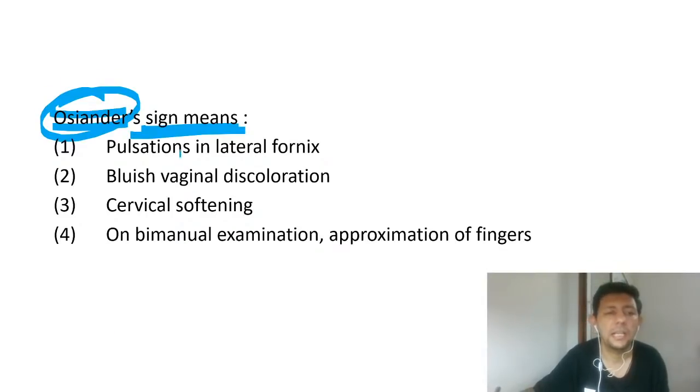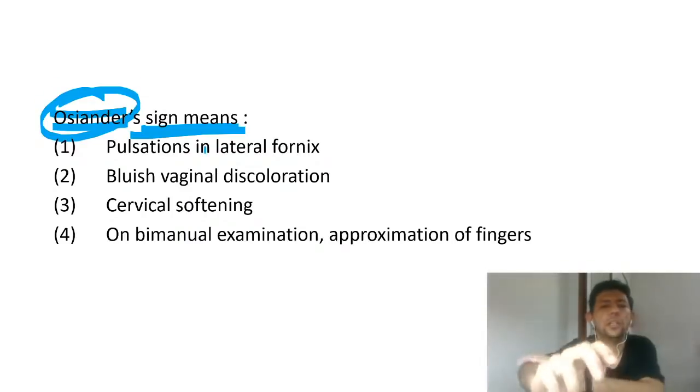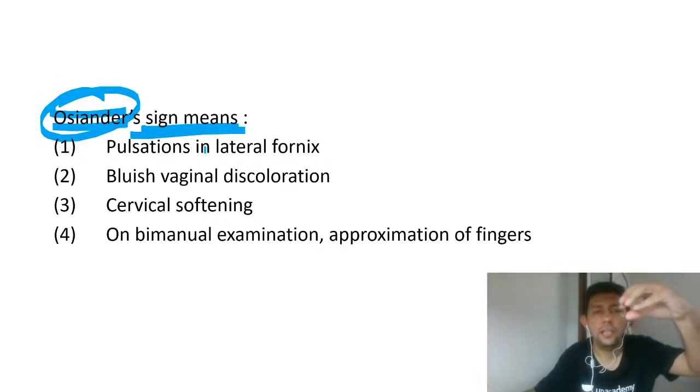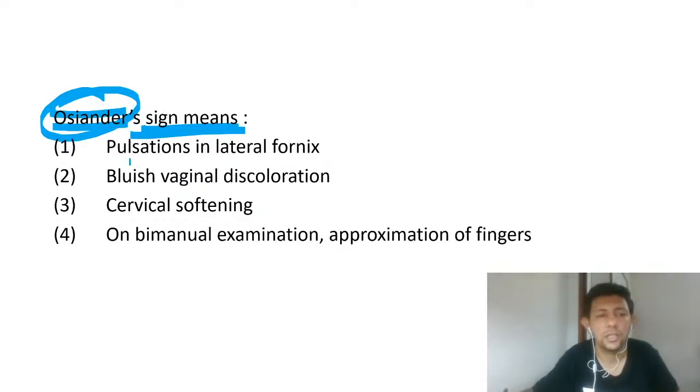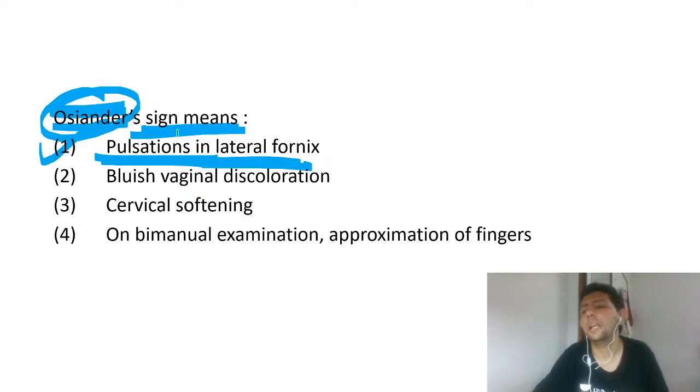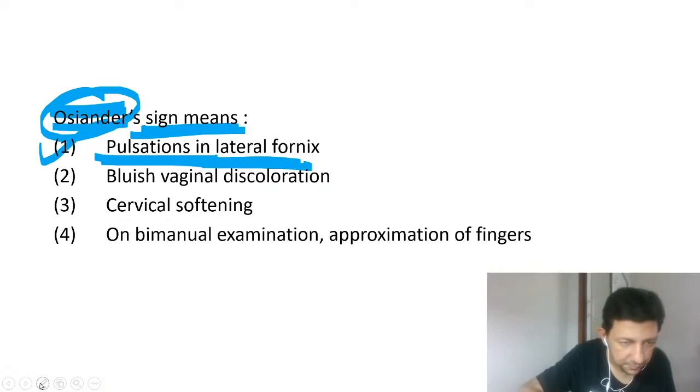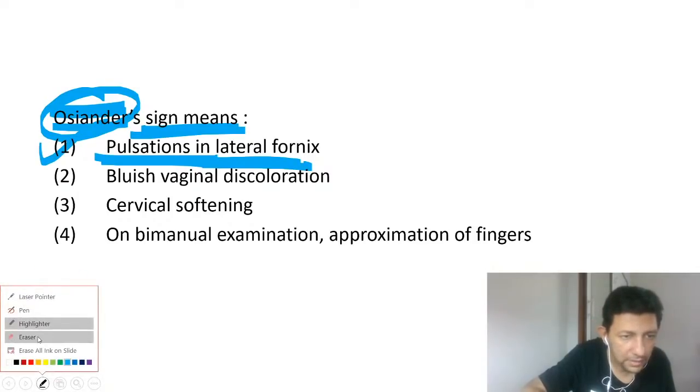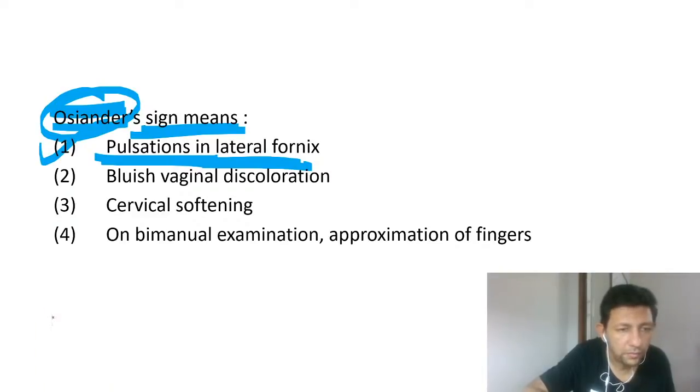So Osiander sign is that in early pregnancy, if I do a PV examination, per vaginal examination, we can feel the uterine artery pulsations. So that is the answer. Pulsations in the lateral fornices, that is the Osiander sign. But we will also be discussing all the other things.